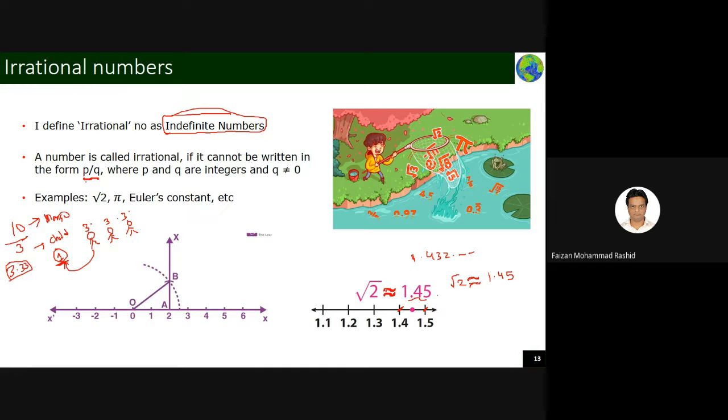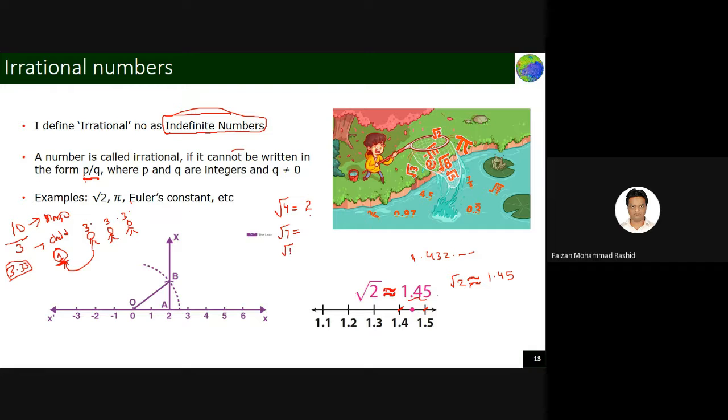Okay, so there are many irrational numbers: root 2 is there, the value of pi is there, then a lot of constants are there. The moment you take the root of some numbers, like root 4, you can write it exactly, this is a perfect number. But if you write root 7, you are going to die.